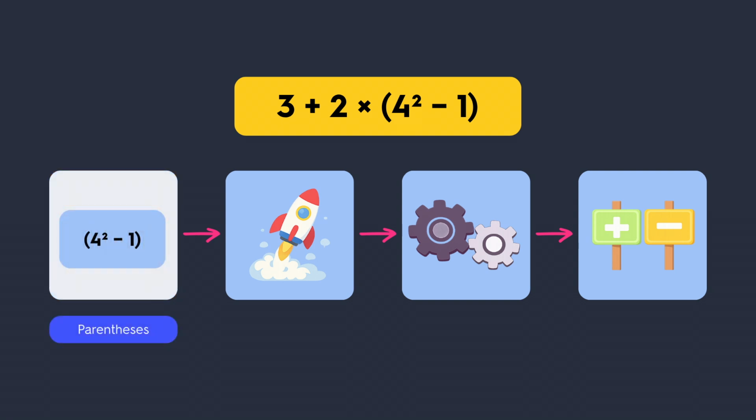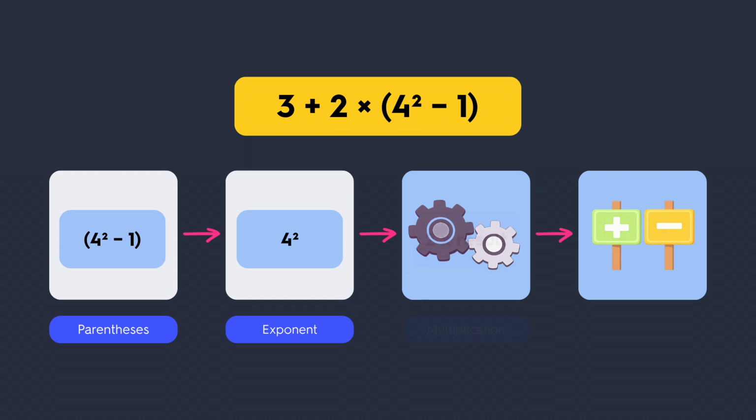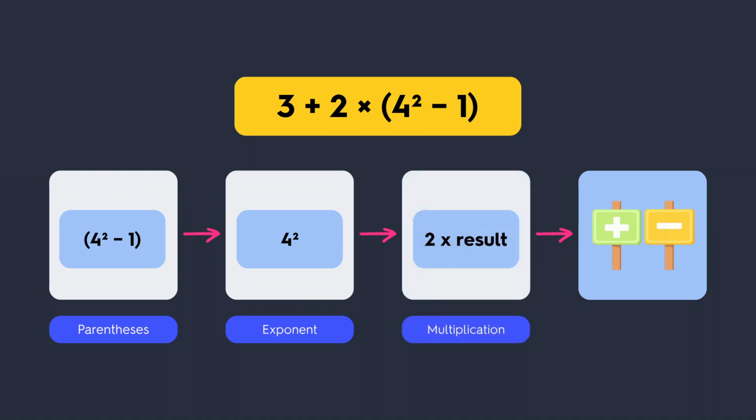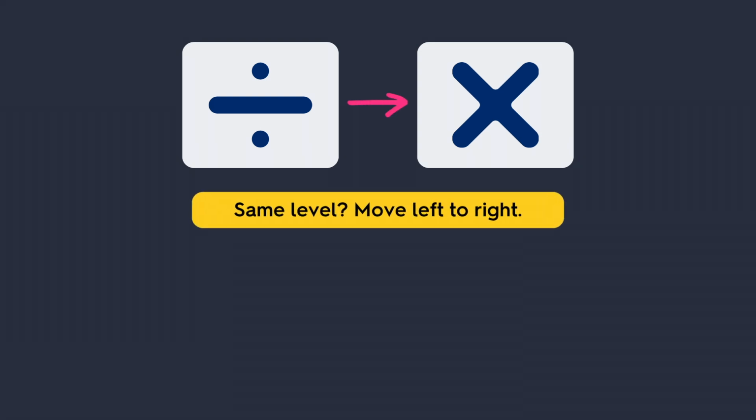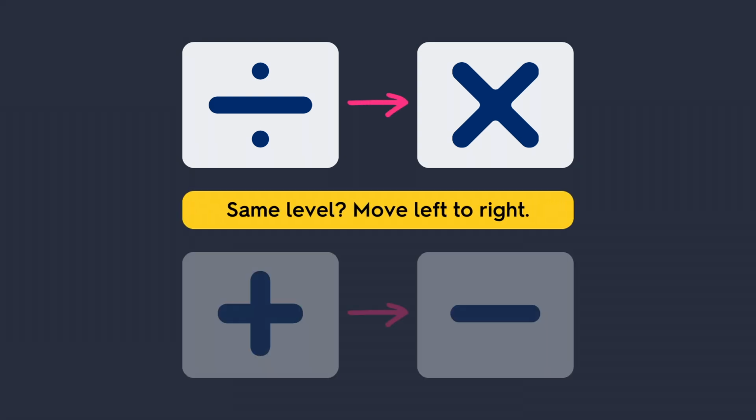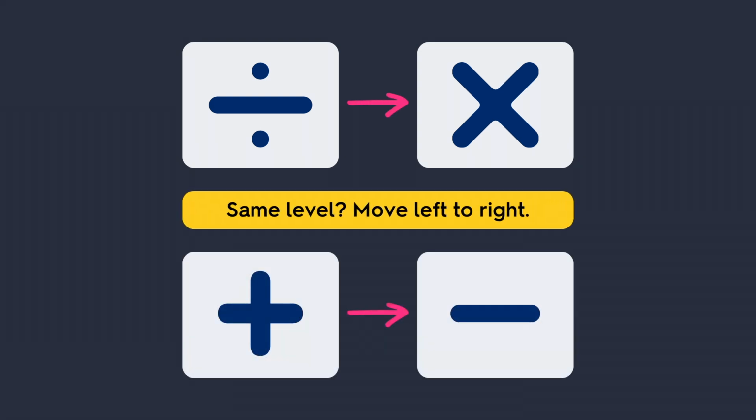Start inside the gate, then handle the rocket. Then use the gears. Finally, finish with the adding or subtracting. Here's an important edge case. Multiplying and dividing are on the same level, so you move from left to right. Adding and subtracting work the same way.